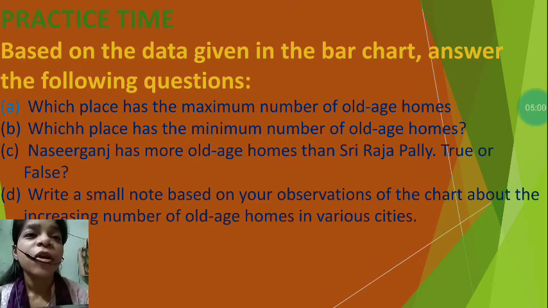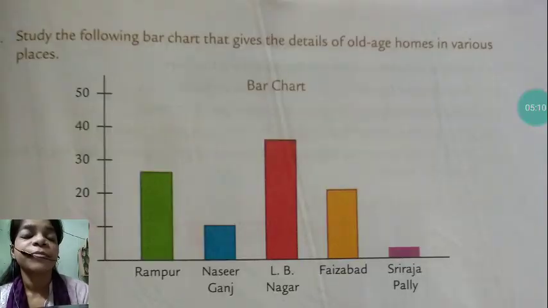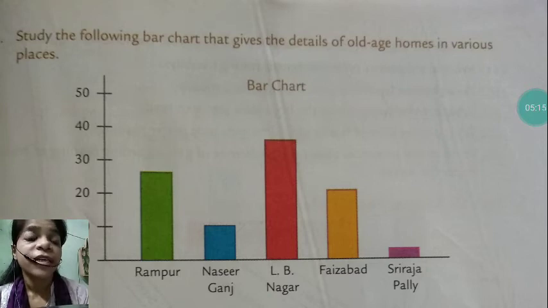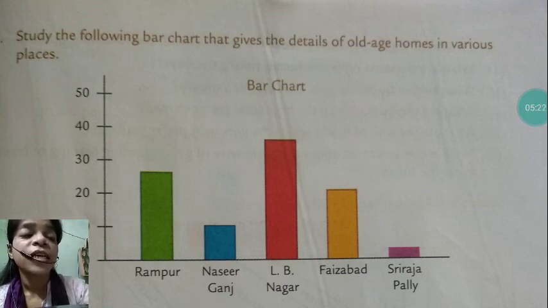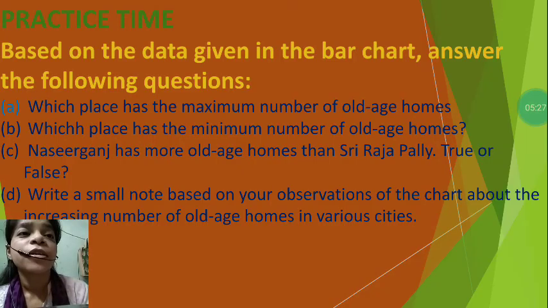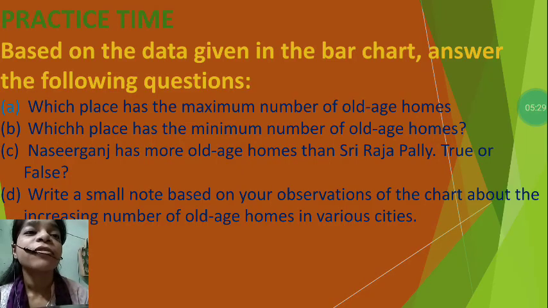Next, write a small note based on your observations of the chart about the increasing number of old age homes in various cities. Now, as the data has been provided of the old age homes, there are different localities mentioned and their old age homes. So you can see there are many old age homes in the city. You have to write a note based on this data, and just share your observation, what you think about old age homes.